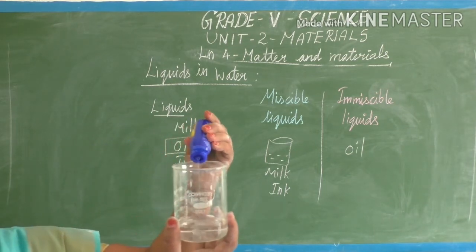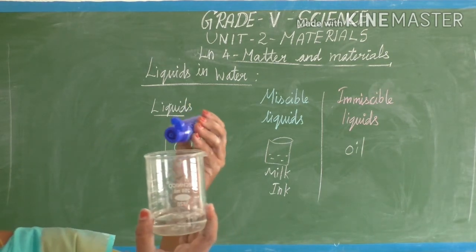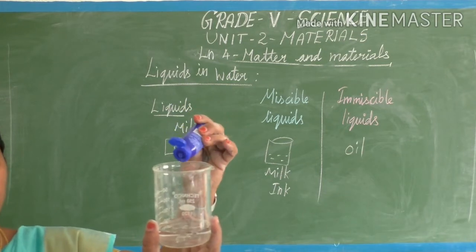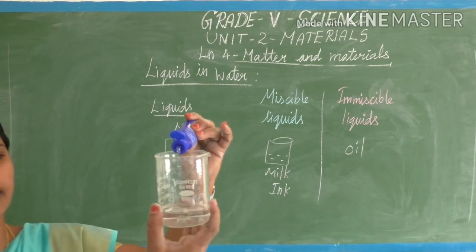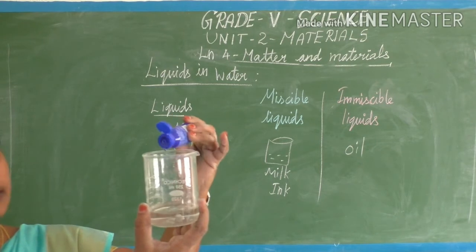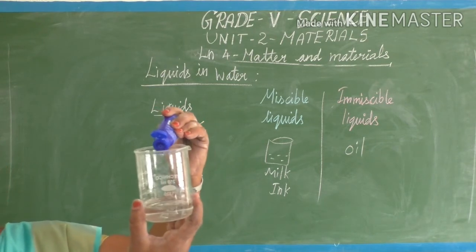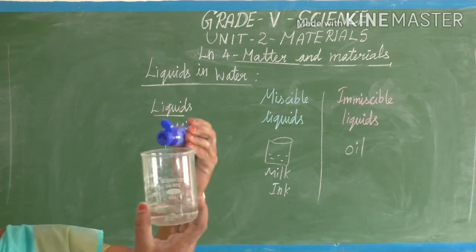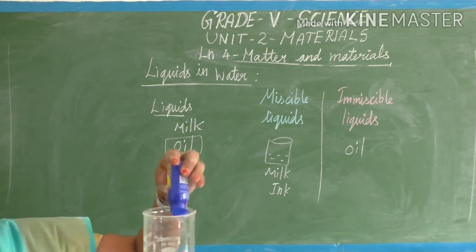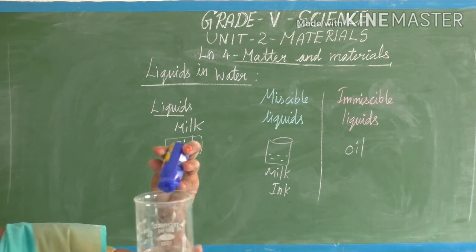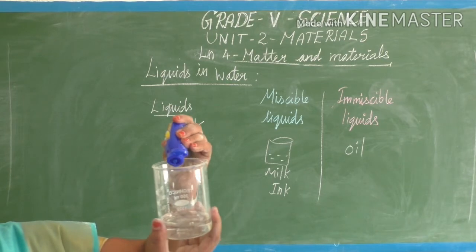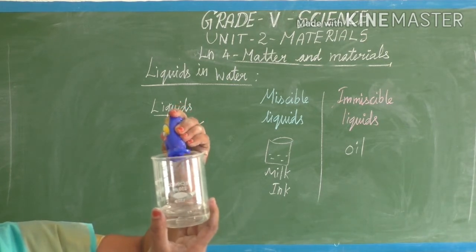This is also a liquid, isn't it? It's flowing very easily, no? Whichever things flow very easily are called liquids, isn't it? So a liquid substance to another liquid substance. I add more, then only are we able to see that very clearly.